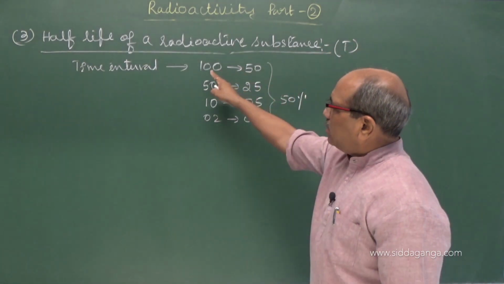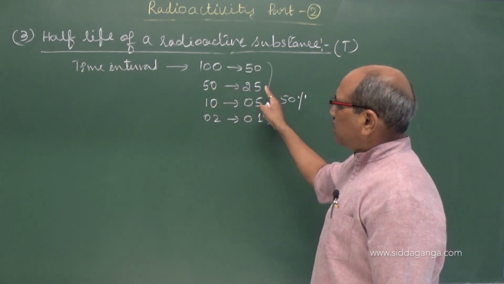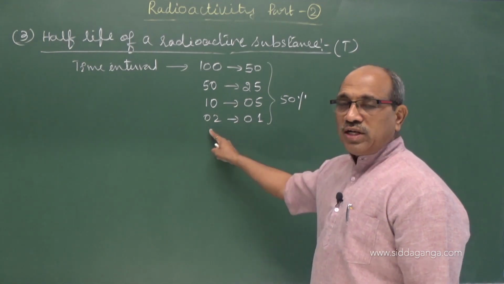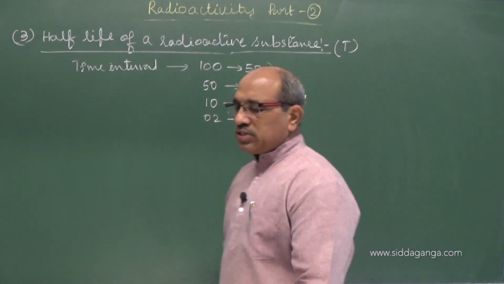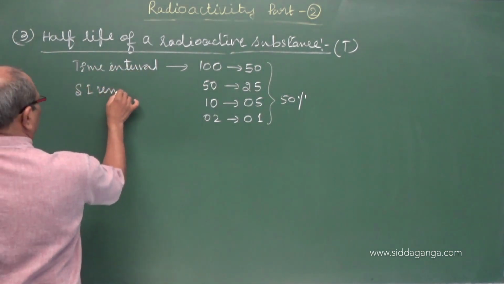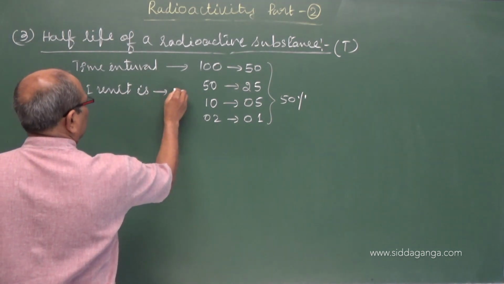Suppose if there are 100 nuclei, it has to become 50. If there are 50 nuclei, it has to become 25. 10, 5, 2, 1, don't ask what happens at 1. So 50% reducing time, SI unit is second.